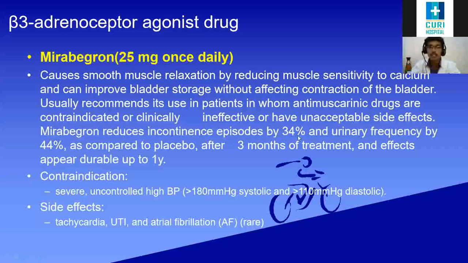What are the contraindications for this specific drug? Severe uncontrolled high BP means we should not use it, because this is sympathetic activity. Okay, when sympathetic activity is high, the BP is also high. Okay, then side effects are tachycardia and urinary tract infection. By relaxing the bladder, ascending of bacteria to the bladder can also occur, and atrial fibrillation, but it's very rare.